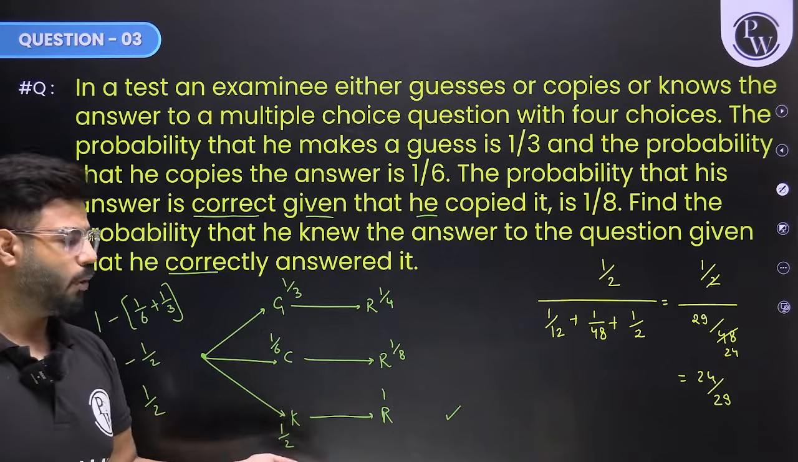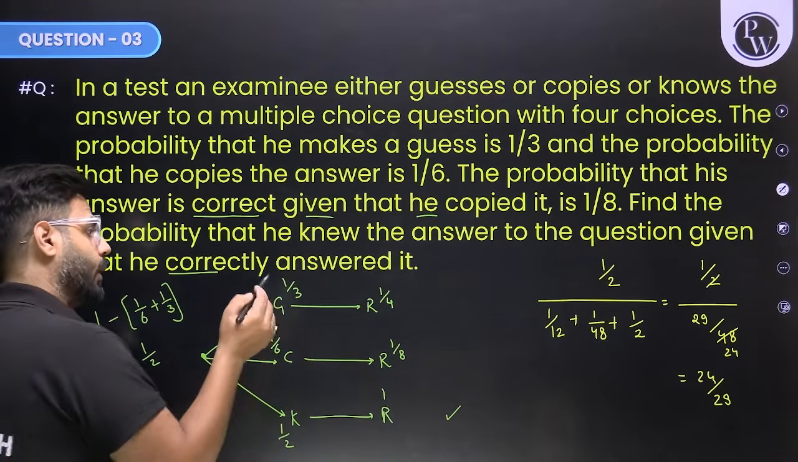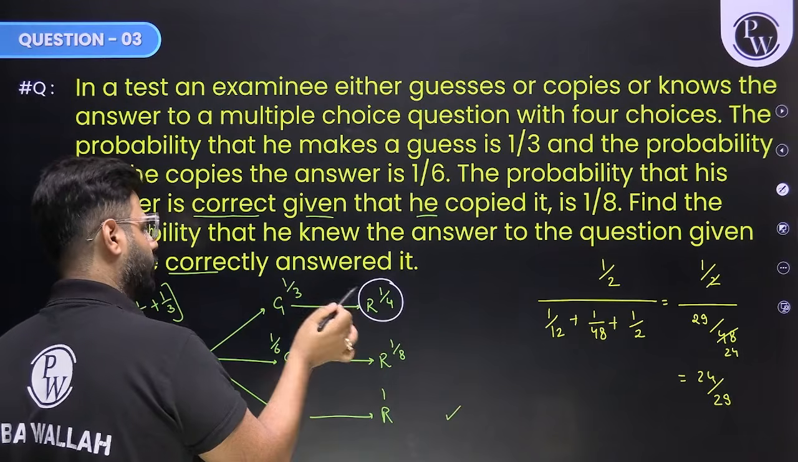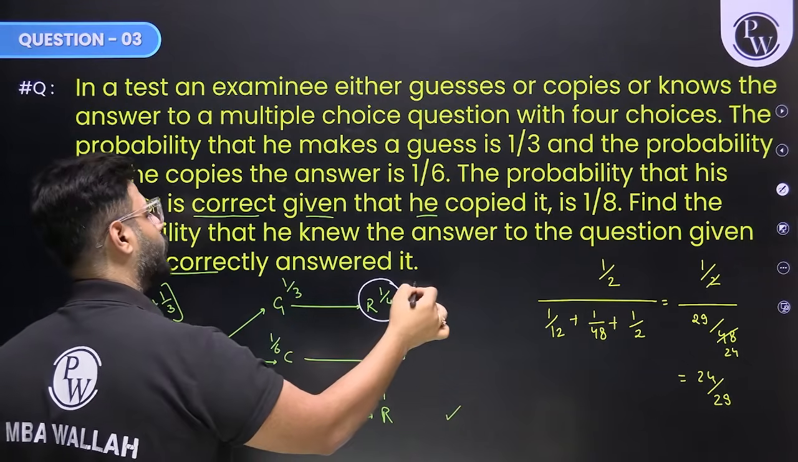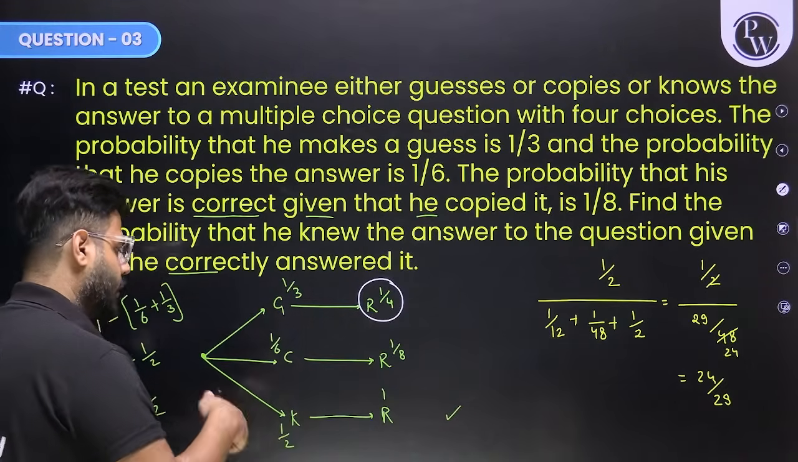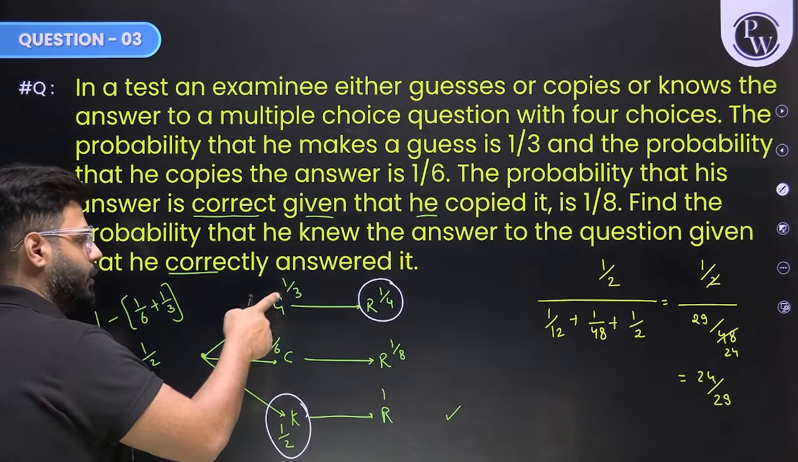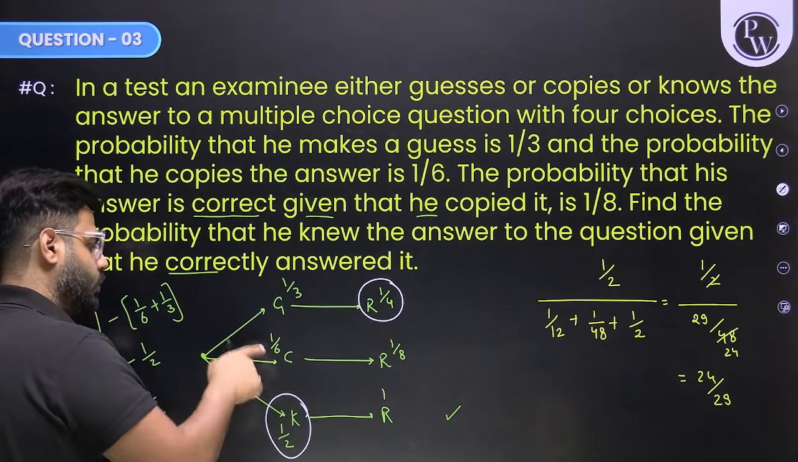Favorable chain, sum of all the chains. Smart thing to notice over here is that the right probability here is 1 by 4 because he is guessing. So one of the 4 is correct. Guess. Here, how to calculate the probability that he knew the answer is 1 minus these two chains. Total minus the two chains, you get this one.